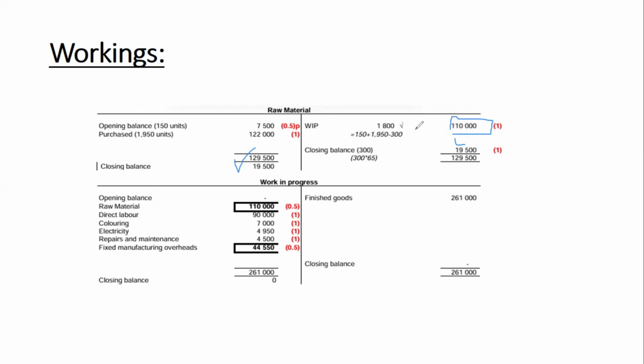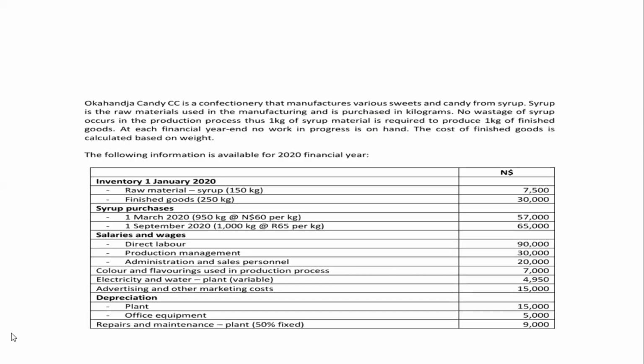Okay. And the other thing again, if you look at our question, you'll notice that on this day here, we had 150, they're all put in production, and 950, they're all put in production, but here only 300 kg remain, which means that only 700 were put into production.